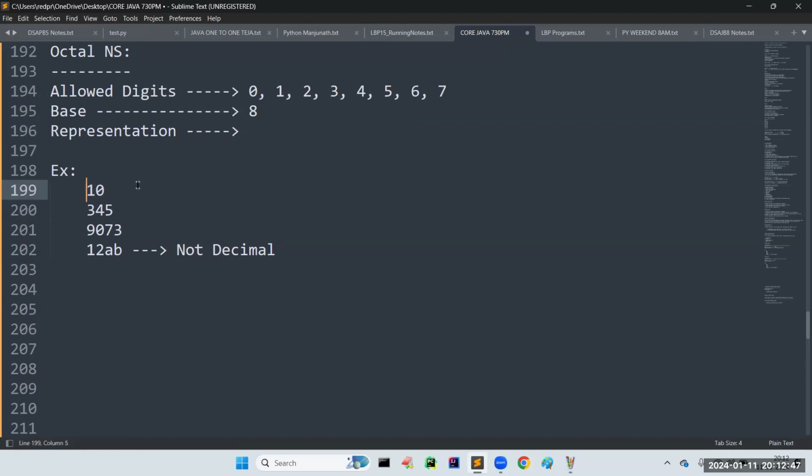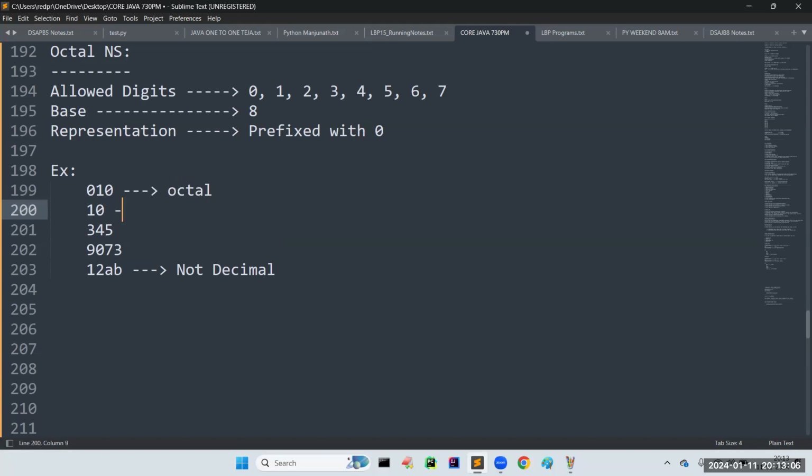Then how to identify octal numbers? Very simple: it must be prefixed with 0. Some people may feel that if any number is prefixed with 0, we directly write 10. No, sir. Please make sure that is octal. If you are taking 10 like this, it is decimal.